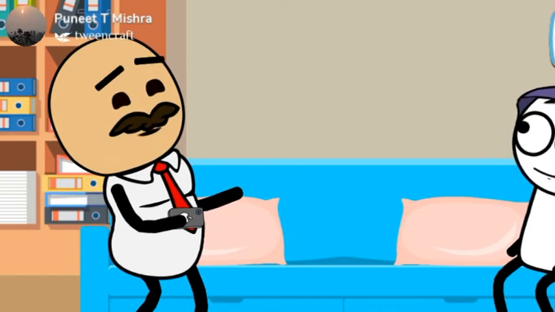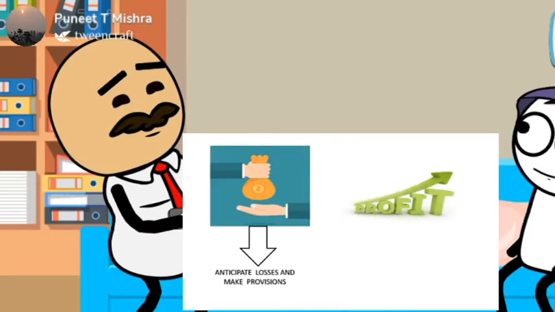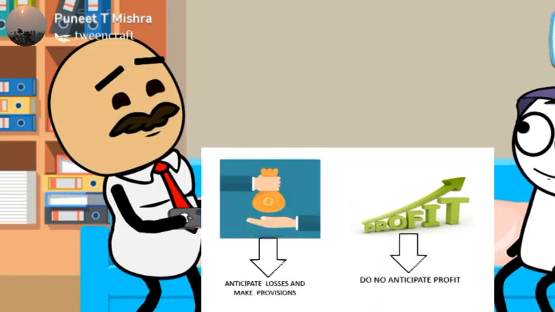Now, I should continue with one more principle here, that is prudence principle, or it is also called conservatism principle, an old thinking sort of thing. This principle says that while writing accounts, the accountant should not assume income unless it actually happens, but should make provision for all the losses even if they are expected.